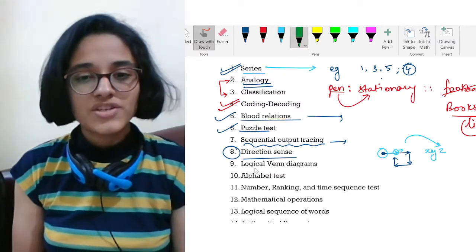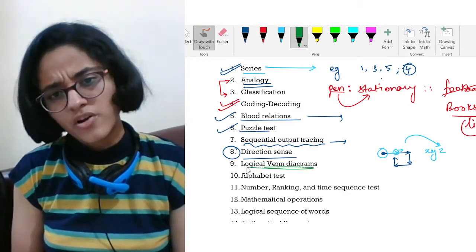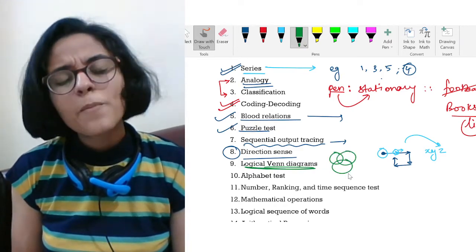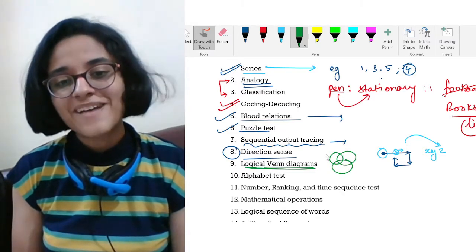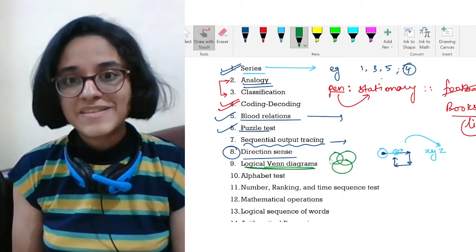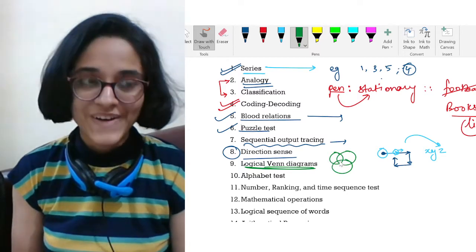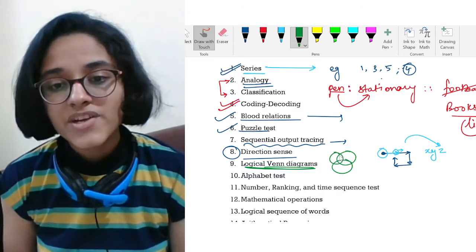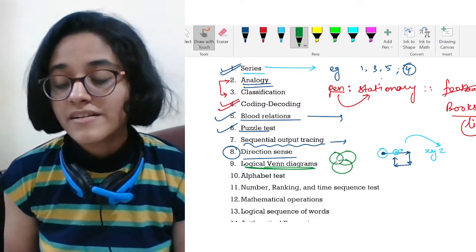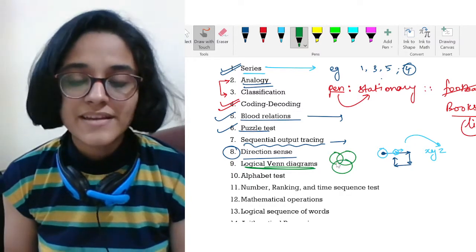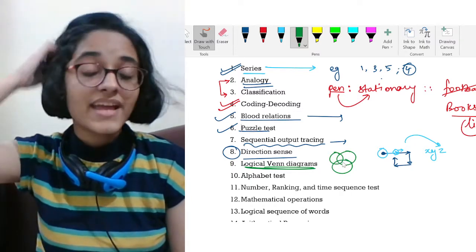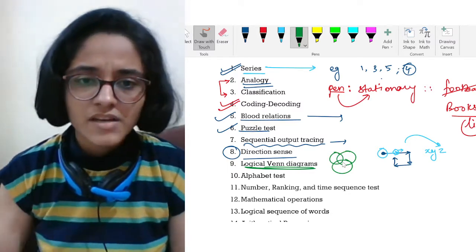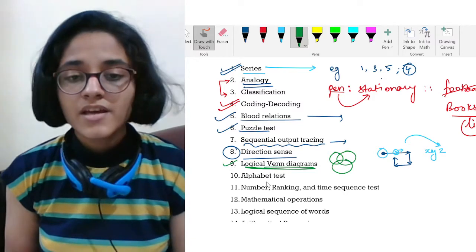Next, we have logical Venn diagrams. Well, I like this topic a lot. Why do I like this topic? Because it is so pictorial. I mean, you get so many diagrams in it. You don't get numbers, you don't get alphabets, you don't get symbols, you get diagrams. It's fascinating. So, in logical Venn diagrams, you will find questions where data is diagrammatically or pictorially represented, and then you are asked a question and you need to answer. Fine. This is all about logical Venn diagrams.